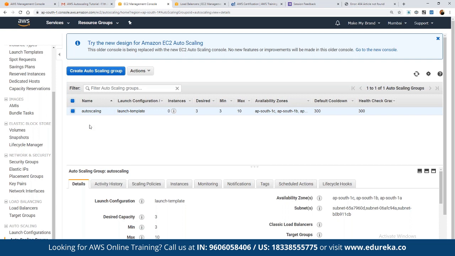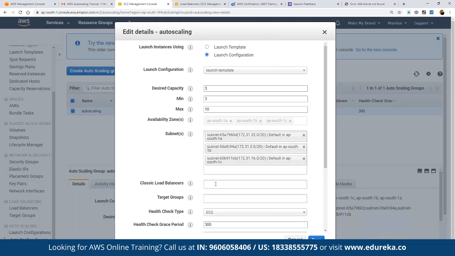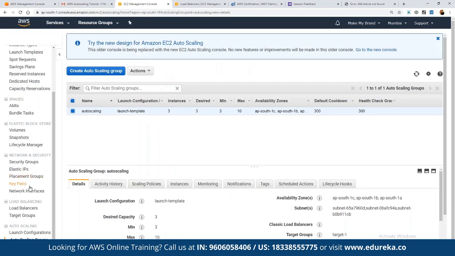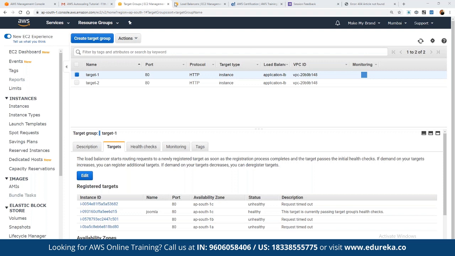Now, if we want to use it, we simply click on actions, edit, and then we can attach this to any load balancer, any classic load balancer, or any target group. For example, if you want this one to be added to target group 1, we can click on save. That means whatever logic we defined for this load balancer is now going to be applied for that given target group. All right. So that's how the entire autoscaling component is structured, and that's how it is built on top of AWS.